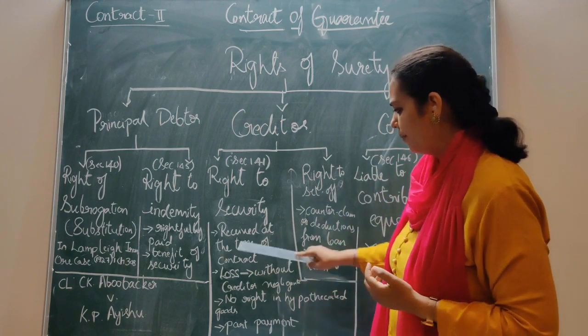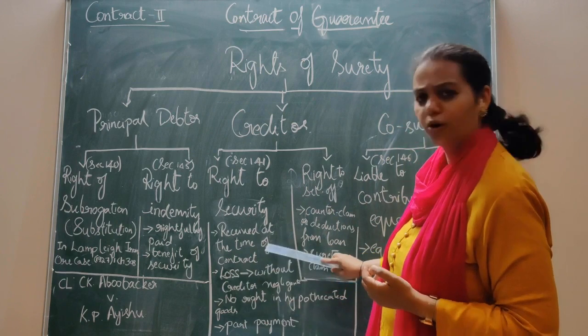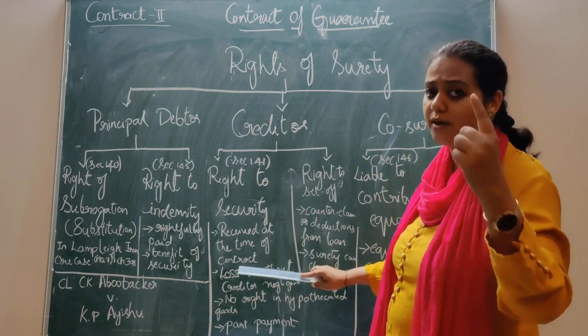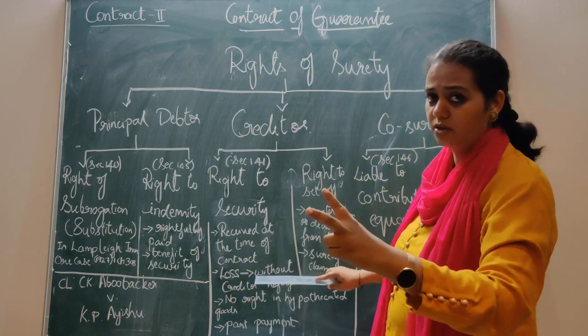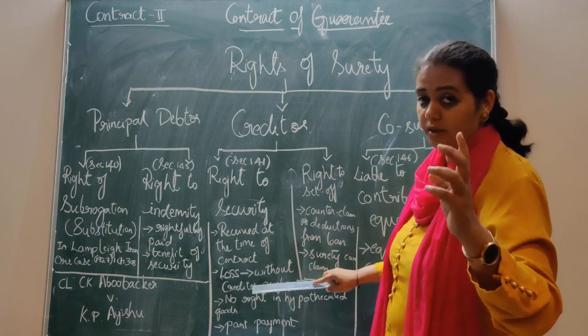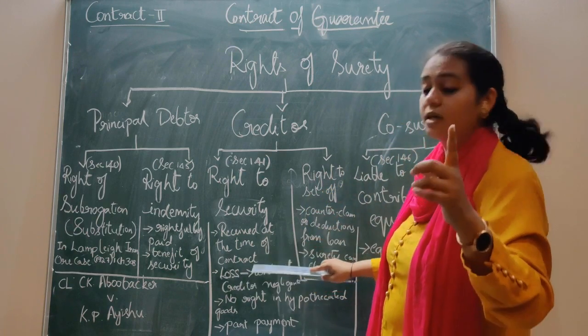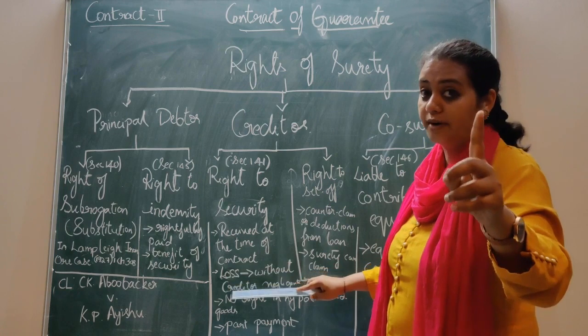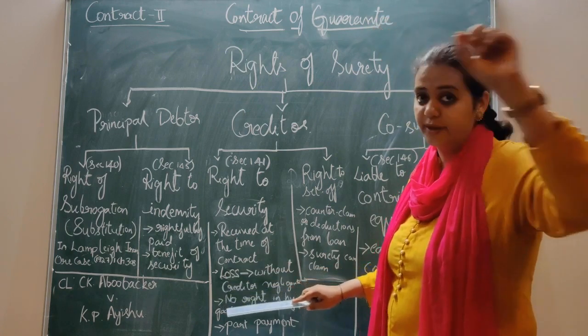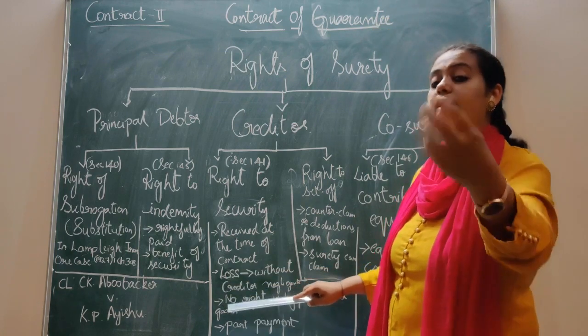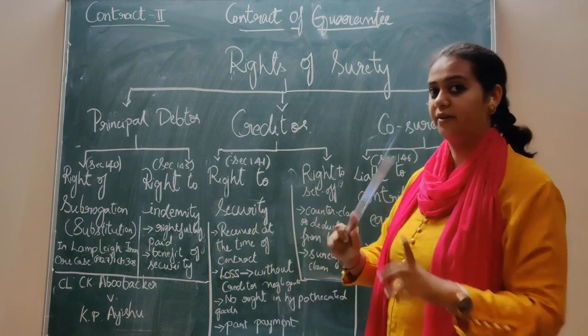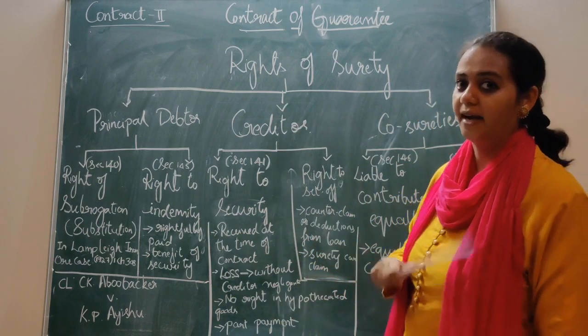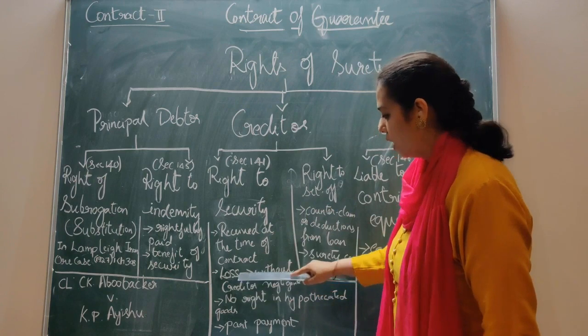The next point to be discussed is receipt at the time of contract. I gave you two examples, one with the consent of the surety and one without the consent of the surety. The first point is it is received at the time of contract, entered in the contract and mentioned in the contract. The second one, it is not at all mentioned in the contract and it is a private transaction between the principal debtor and creditor.